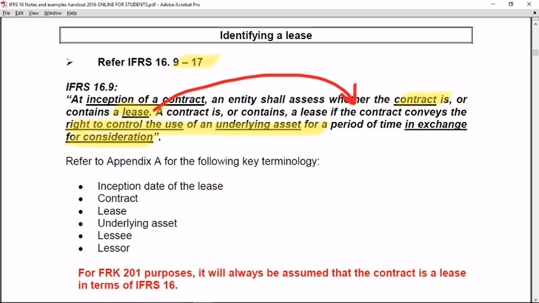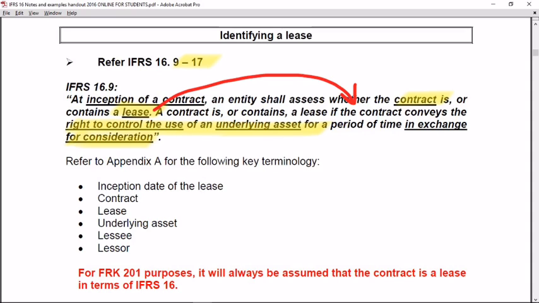So where you have a contract where there are two parties involved, the one party has the right to control the use of an underlying asset, but in exchange needs to pay the other party consideration for that right, we can conclude that we have a lease. If we conclude that the contract is a lease, we have to apply the requirements of IFRS 16.